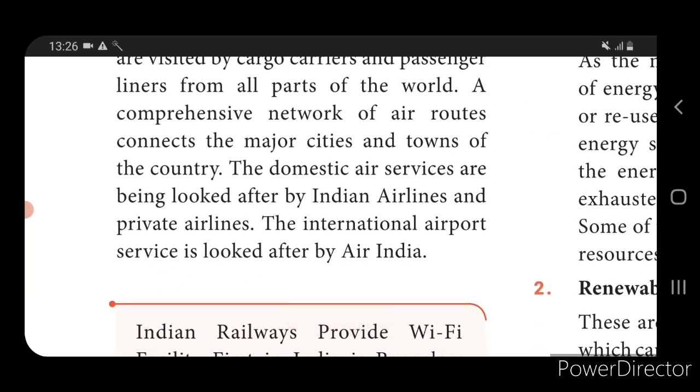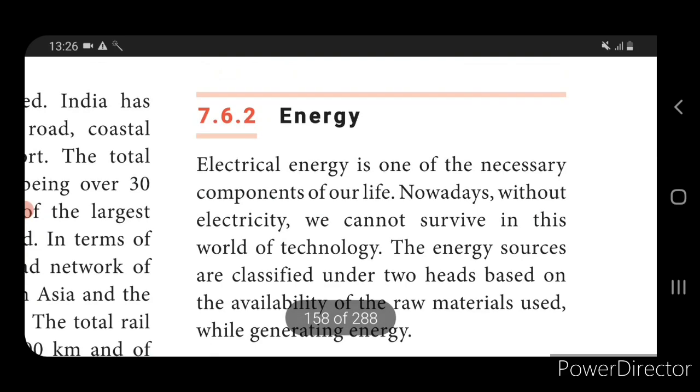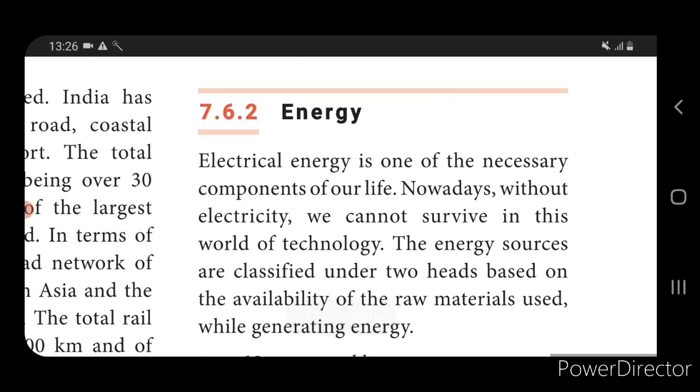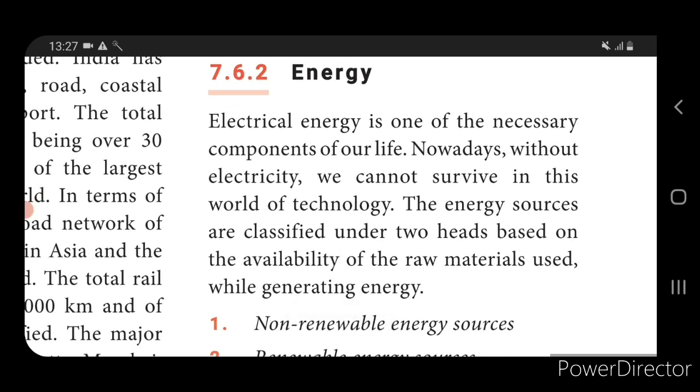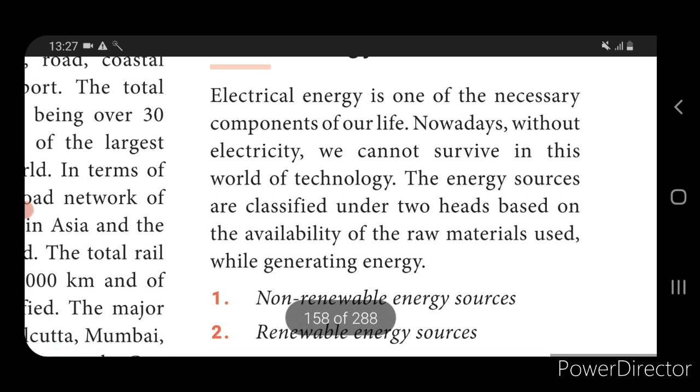Okay, so next we come to know about energy, that is electricity. Electricity plays an important role nowadays. Without electricity we can't do anything in today's present world. Everything is fully based on electricity. Electrical energy is one of the necessary components of our life. Nowadays, without electricity, we cannot survive in this world of technology.